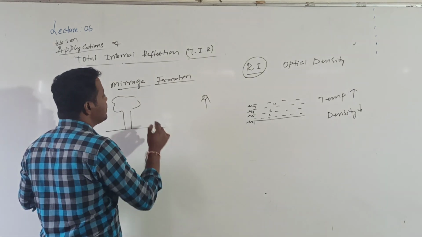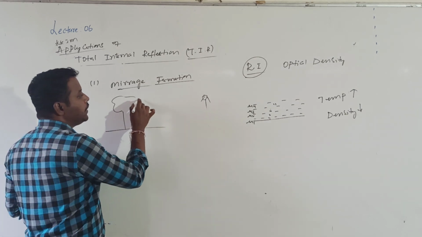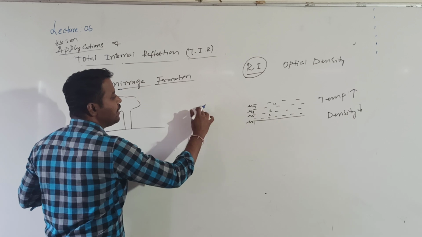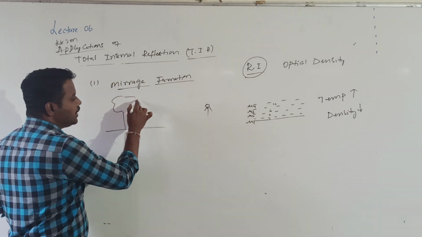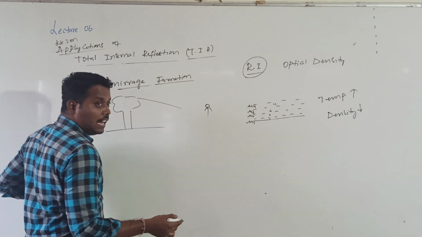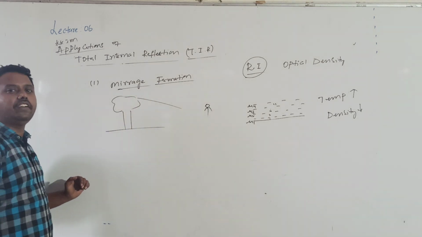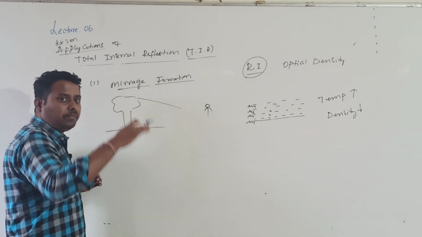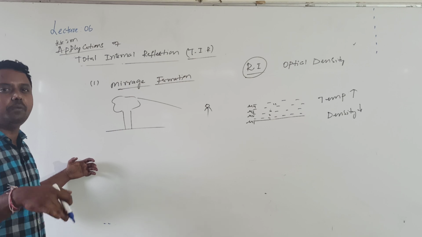Now when this person is able to see this tree, the light rays should travel and reach us. Here the tree was there, and the man was at the bottom. In order to see the top of the tree, the light should travel through this atmosphere only, which is a bundle of air. Light should travel from top to bottom.